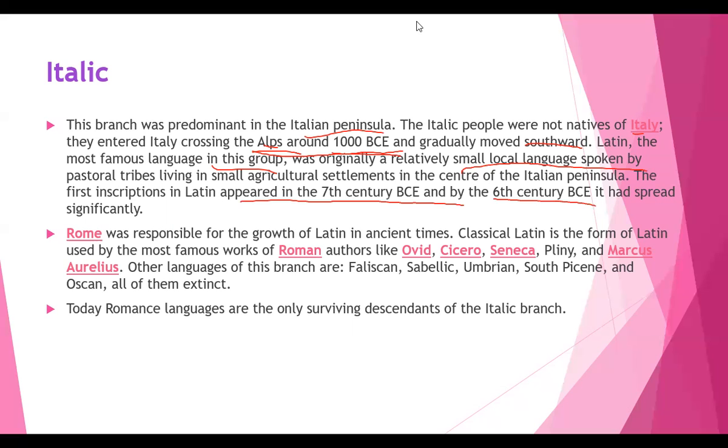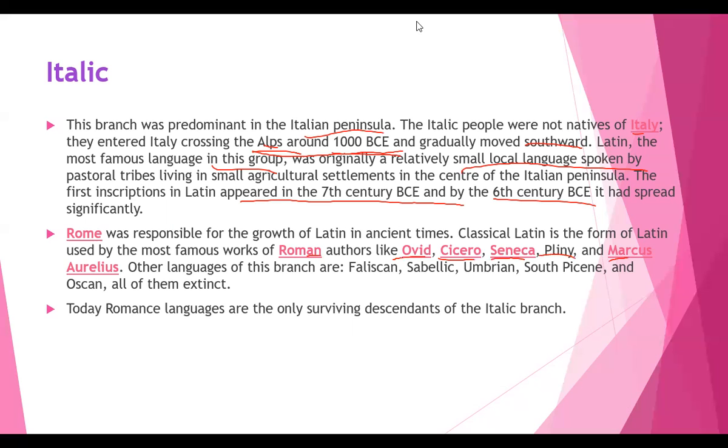In ancient times, classical Latin is a form of Latin used by the most famous works of Roman authors like Ovid, Cicero, Seneca, Pliny, and Marcus Aurelius. So Rome was responsible, isn't it? Which is the most important aspect that helped in developing the Latin language? Rome, a very important point, right? These are a few poets and authors who gave life to the language.